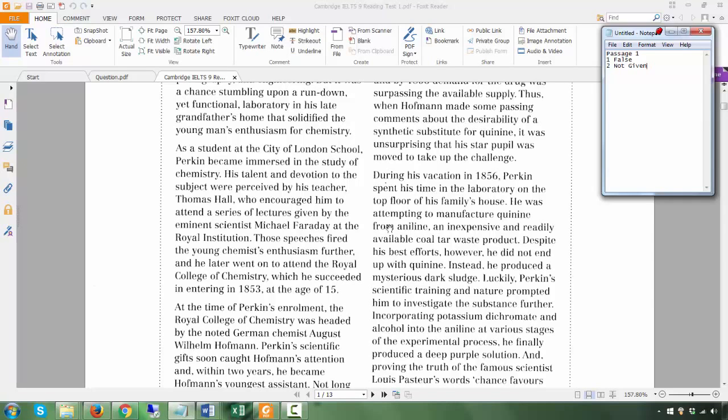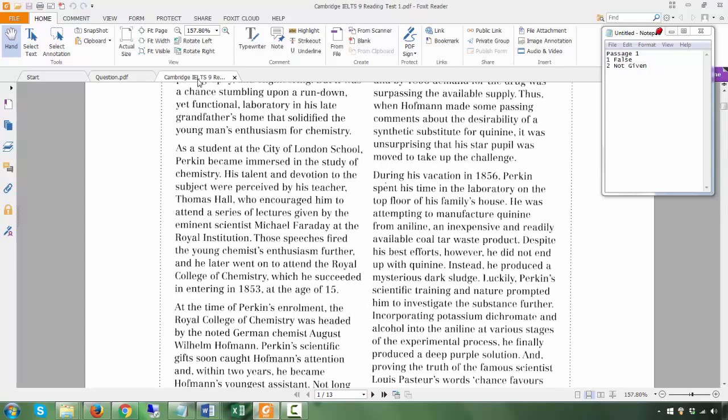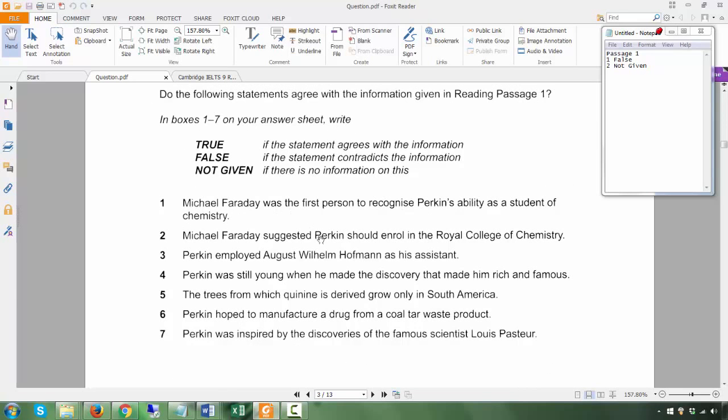It's just 100% false. So here the answer is not given because it is possible that Michael Faraday suggested that Perkins attend this college. It is possible. We don't know. It doesn't say here. It doesn't say someone else. Even if someone else suggested Perkins should enroll, that doesn't mean that Michael Faraday did not suggest it, right? So there's a lot of things which the passage did not tell you, and so it is not given. The passage did not say something that contradicted this statement, therefore you can't say it's false.